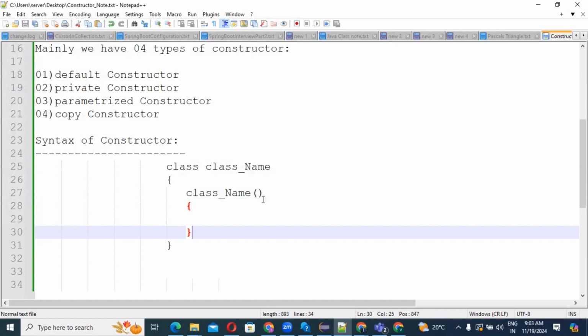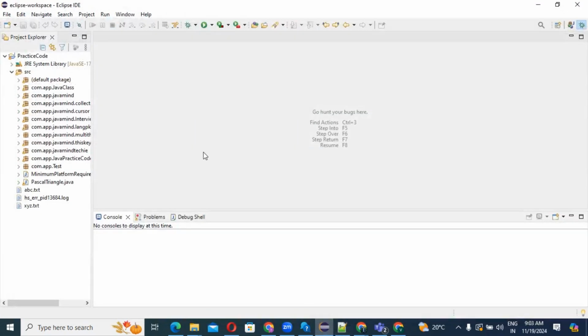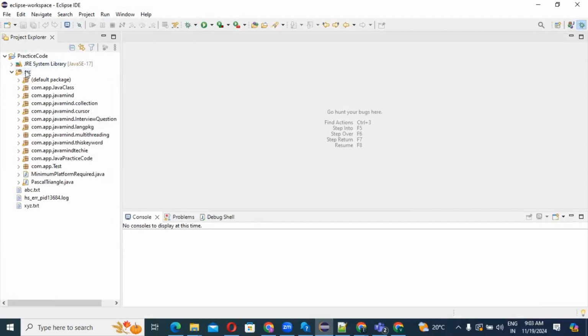So this is the syntax of our constructor. This same thing I will explain with a very simple example in our IDE. I came to our IDE. I will create one new package, and all the constructor things I will explain in this package only.